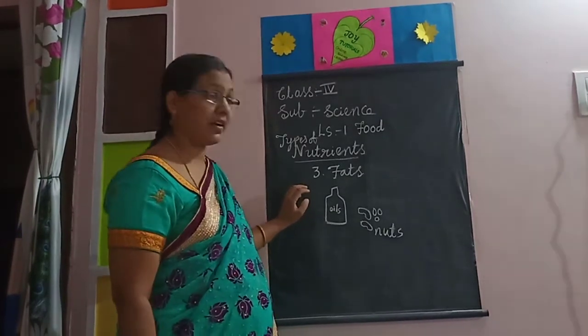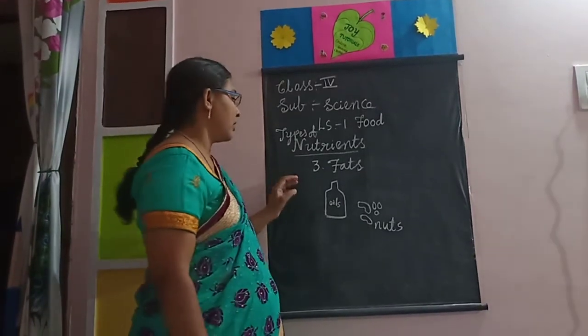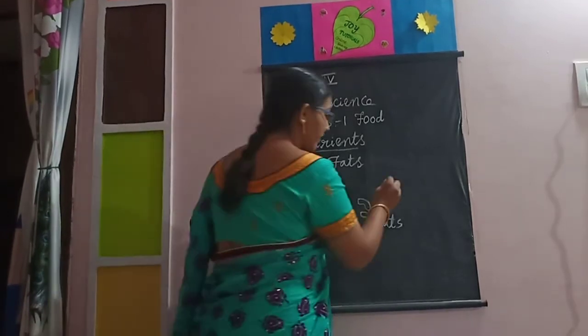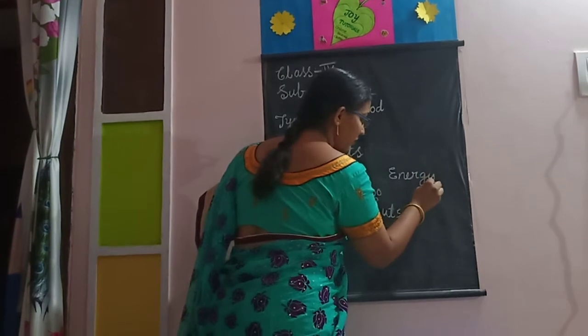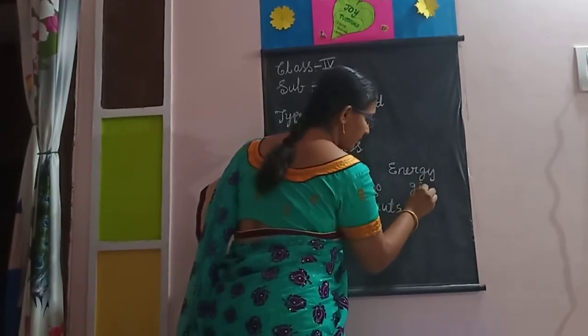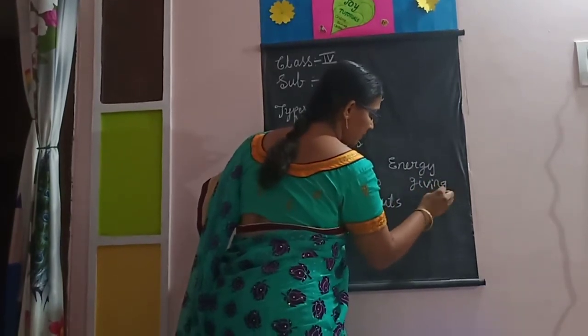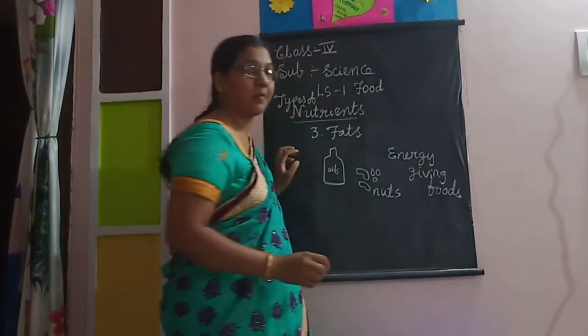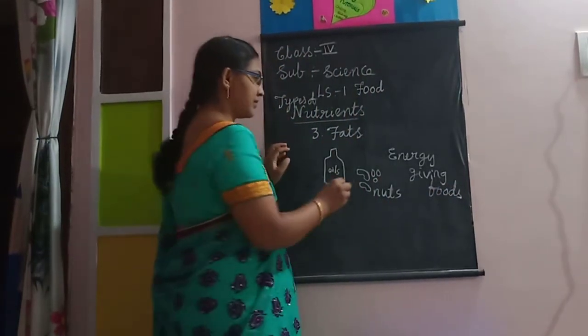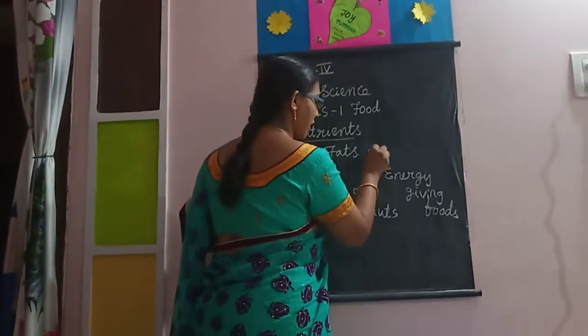These are required by our body. These are also energy giving foods. Fats keep our body warm and give warmth.